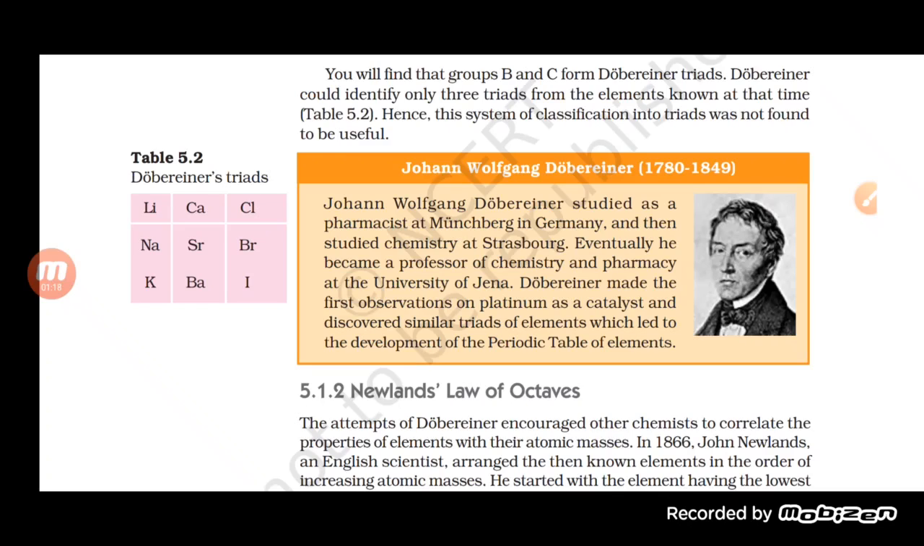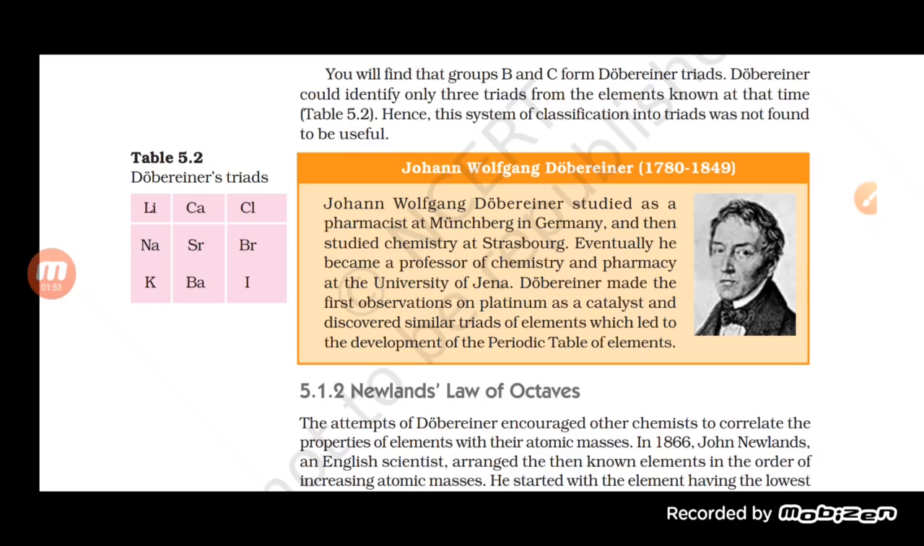Now looking forward, we have seen that the first one was the Dobereiner triad, given by Dobereiner himself. He classified the elements into three groups on the basis of their atomic masses. He said that the atomic mass of the middle element is the average atomic mass of the first and the third one. This was given by Dobereiner, and it was quite correct.